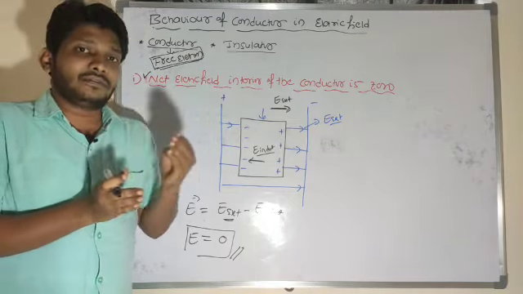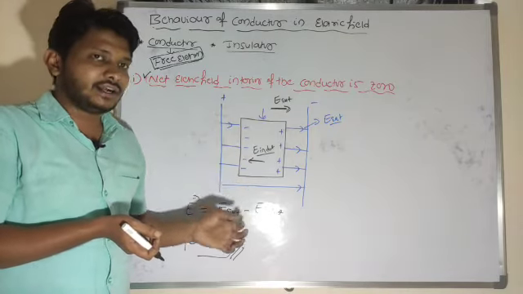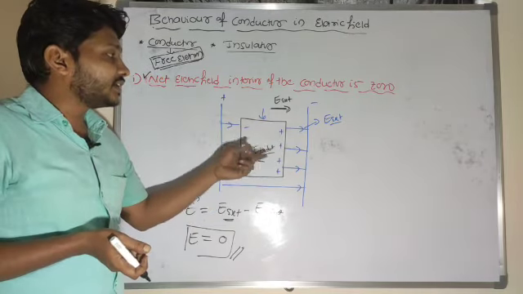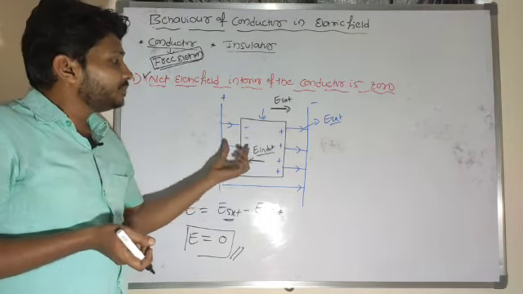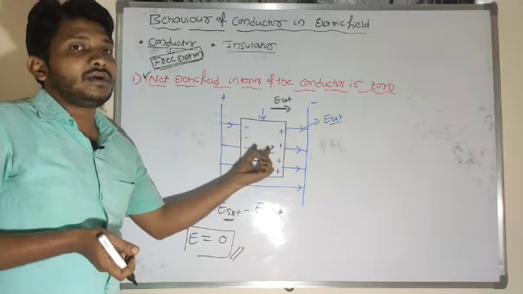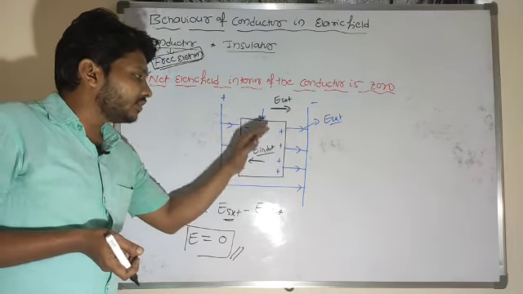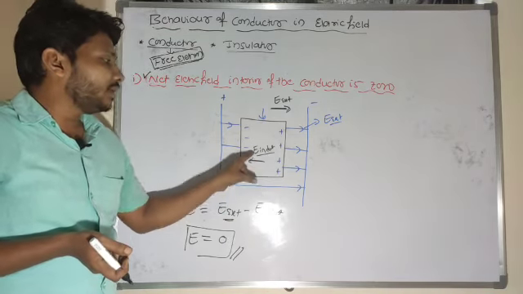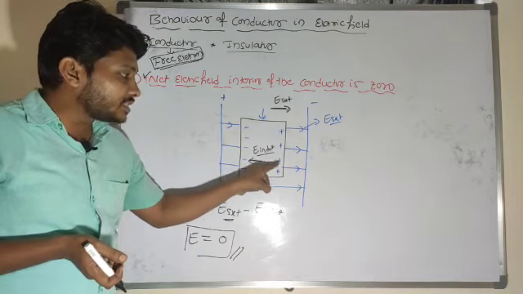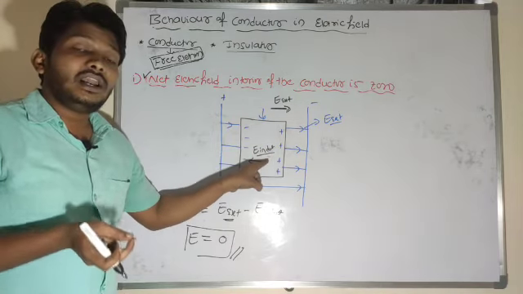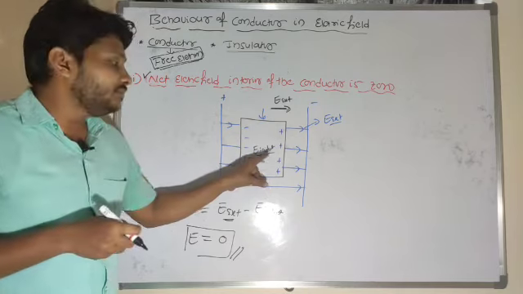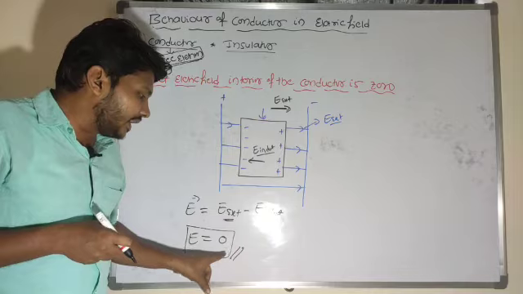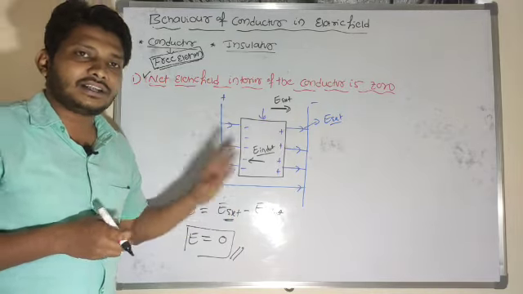What is the reason for that zero electric field inside the conductor? The reason is, when the conductor is placed in an external electric field, the conductor consists of positive ions and negative ions. All the positive and negative ions will accumulate at the left and right sides of the conducting sheet here. Because of the movement of the electrons as well as positive ions, there will be an electric field induced inside the material. This induced electric field is opposite to the direction of the external electric field. So the net electric field value inside the conductor is 0 here.